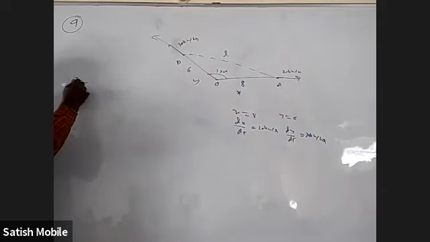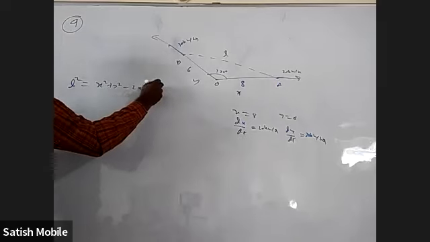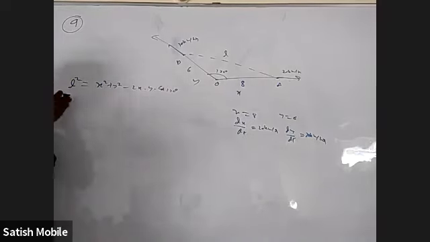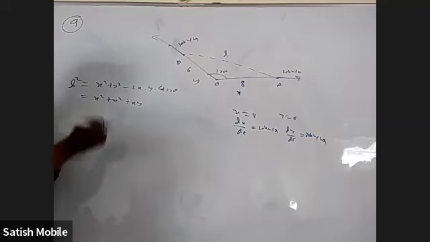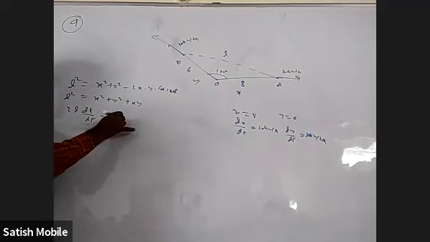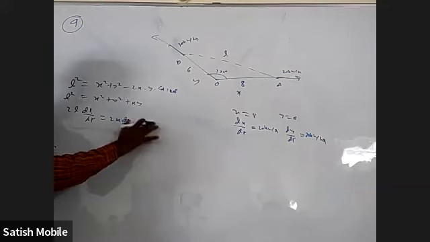So L square is equal to, according to cosine rule, x square plus y square minus 2 into x into y into cos 120. In any triangle, a square equals b square plus c square minus 2bc cos C. That is x square plus y square plus xy, because cos 120 is minus half. Now differentiate it. 2L dL by dt is equal to 2x dx by dt plus 2y dy by dt